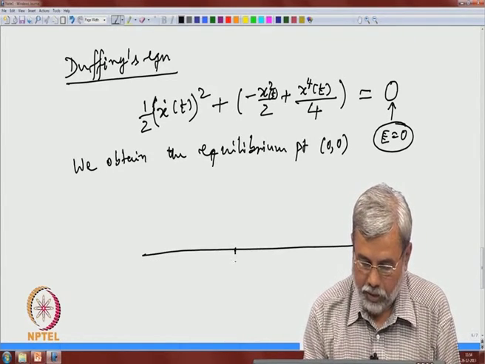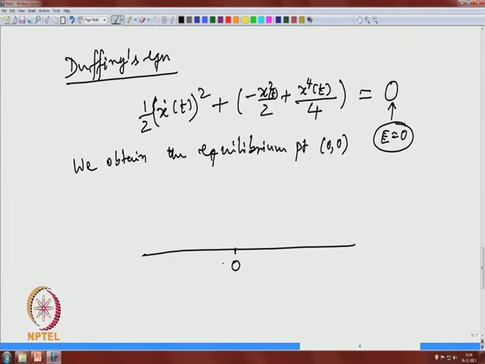If we start the orbit at a different point than this one, then, for example, if I take x dot positive, we obtain this. This will go up to root 2, that is root 2, 0, and similarly we obtain the other one here.